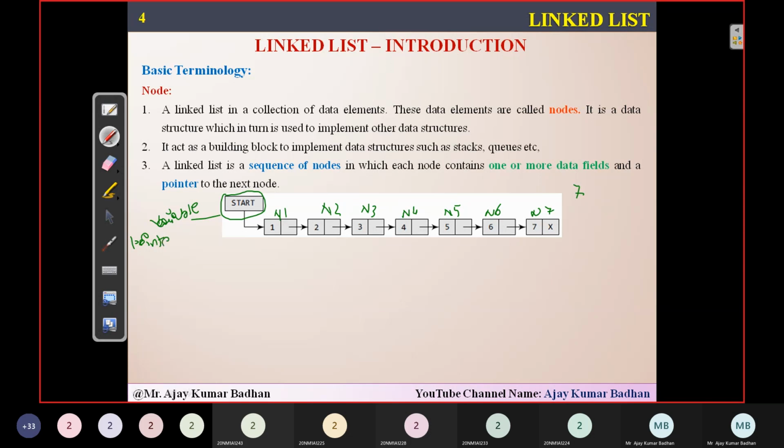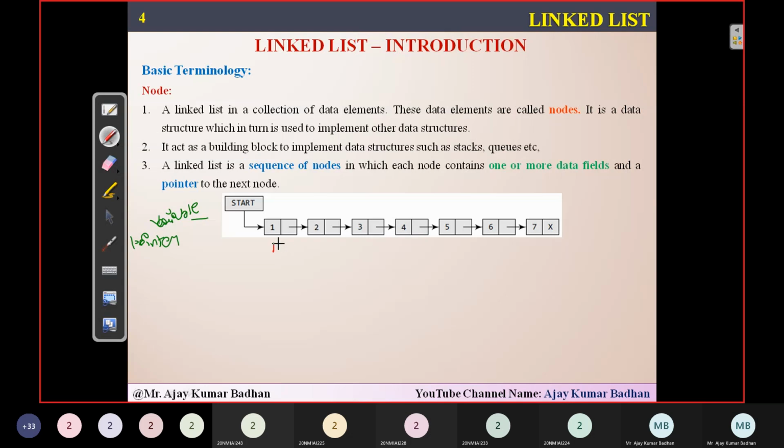This start node is a pointer variable, and it will be pointing to the next elements present here. So in the beginning, we have a start variable. This is a pointer variable, and it will contain the address of your first node.